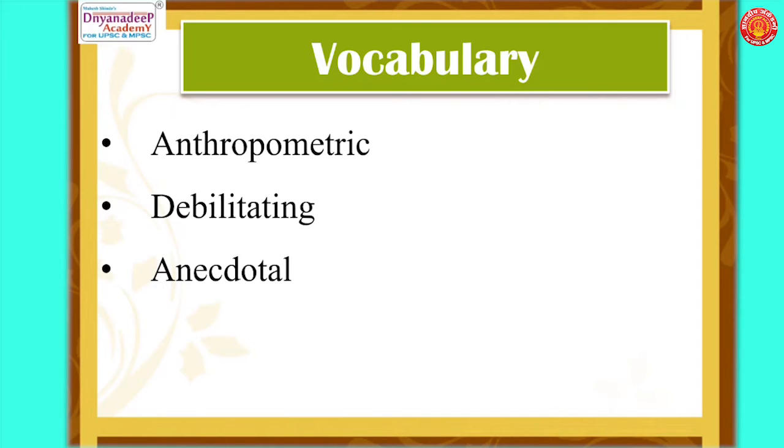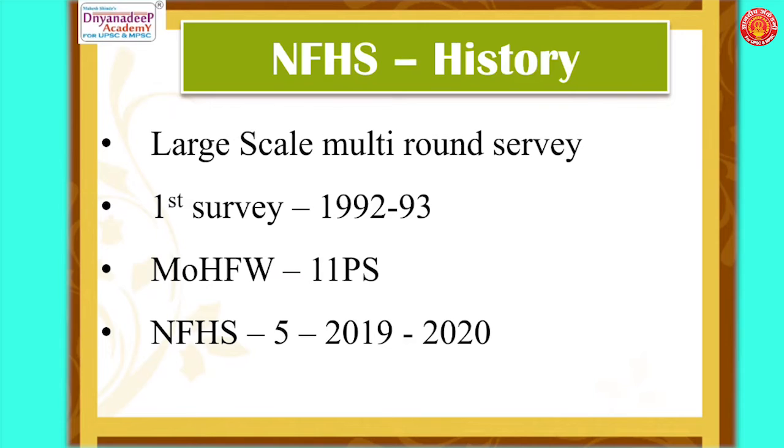The first is anthropometric. We all know metric is related to measurements, but anthropometric is the scientific study of measurements and proportions of the human body. The second is debilitating, which means to weaken, and it's a verb. And the third is anecdotal. When something is based on personal opinion, and not on research or facts, it is called anecdotal.